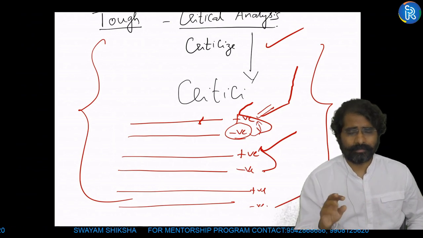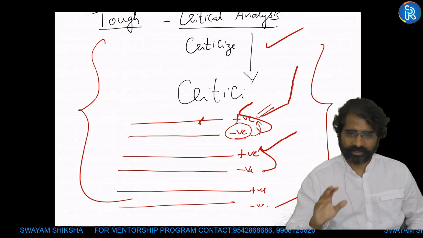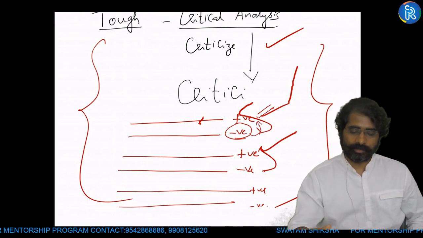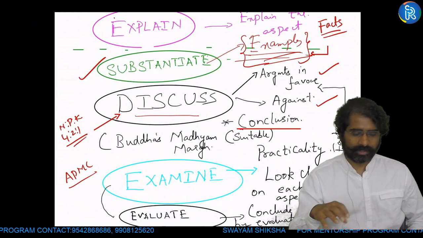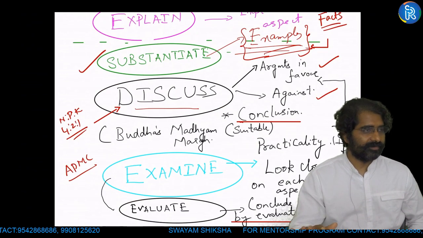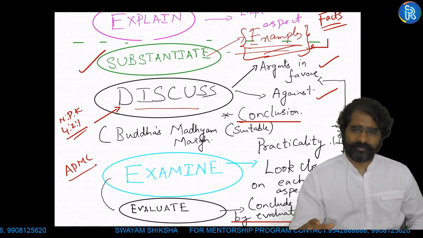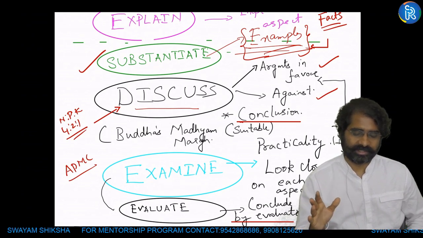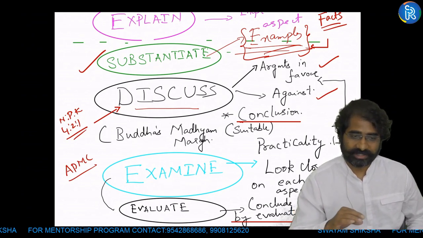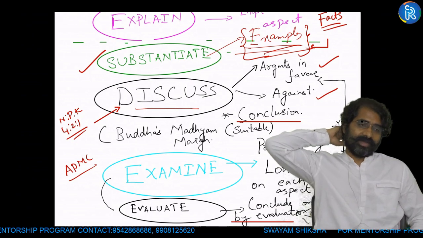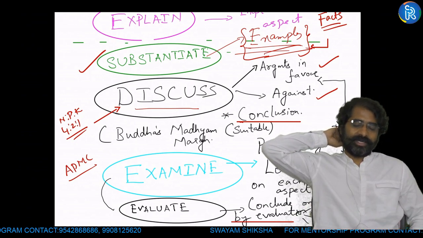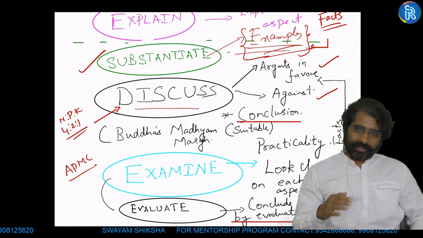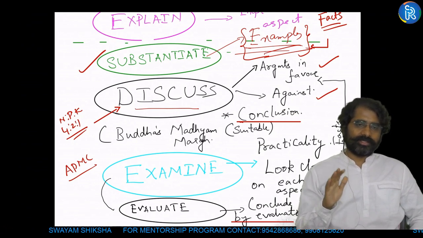But don't worry much about keywords. That should not be your focus. Of course, in the mock test you try to do it, but you have to complete the answer and write the content. That is also important. So I think you've understood some keywords here. Is it clear? Where you have content, do justice to the keywords, especially when the question says substantiate or discuss. Suppose the question says evaluate, see to it that you come up with an evaluation kind of procedure: right, wrong, and then at the end you take a stand. In discuss, a conclusion is compulsory, and take a Madhyam Marg when you are concluding in discuss.